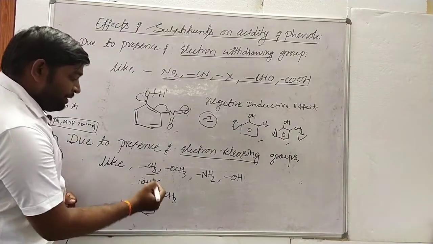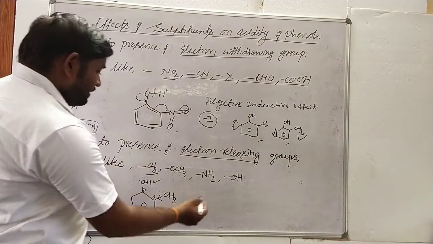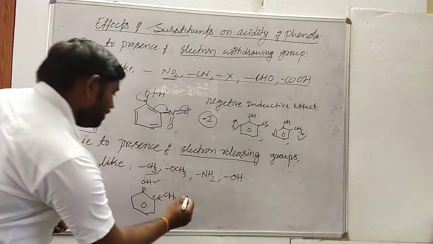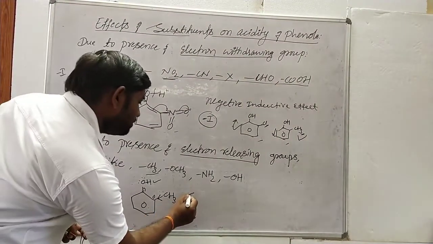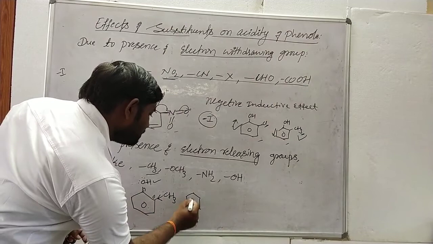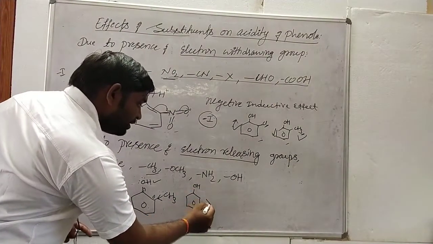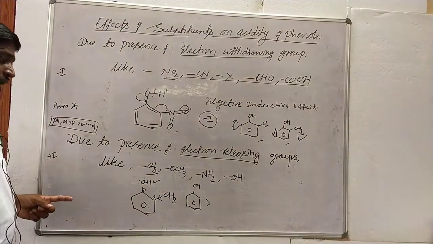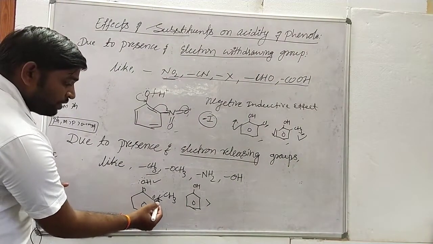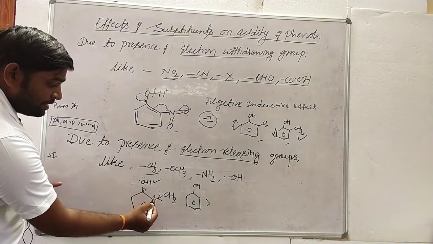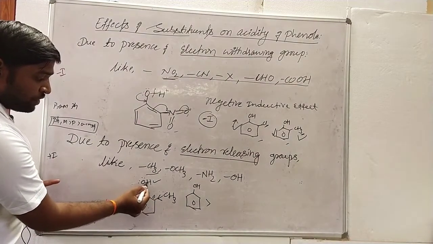When we consider the decreasing order of these molecules, phenol is more acidic than orthocresol. Why? Because orthocresol has electron density which releases electrons towards the hydroxyl group oxygen.